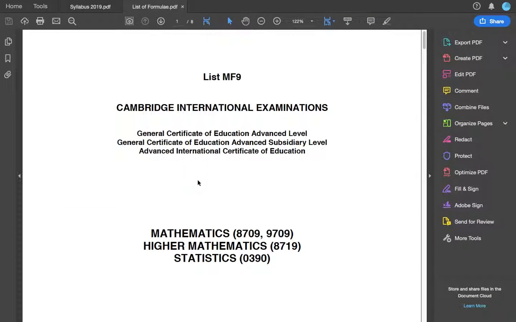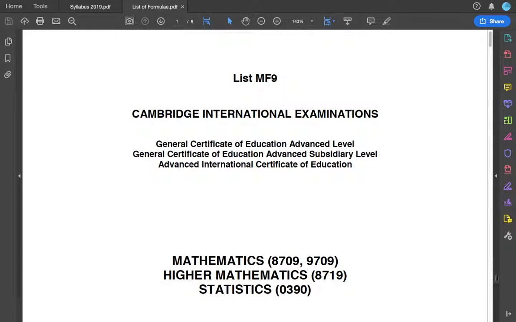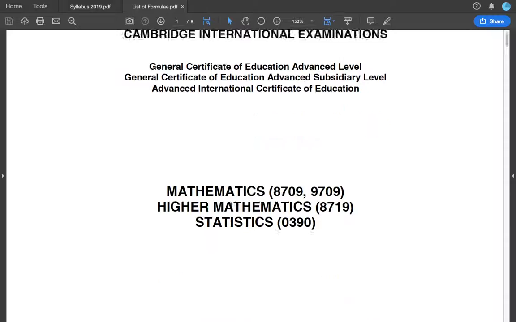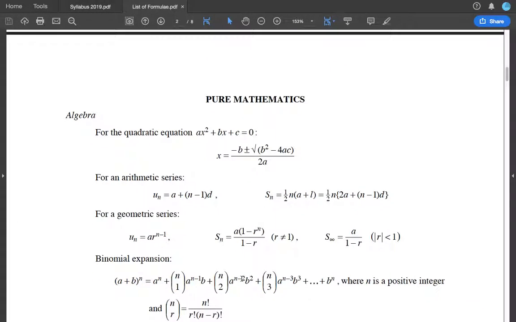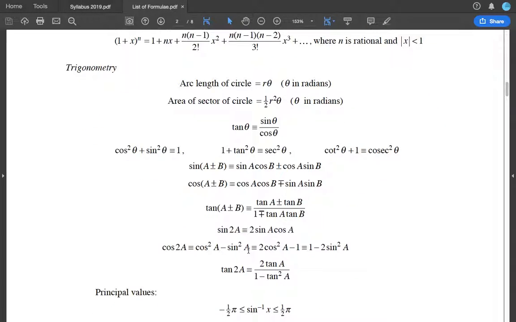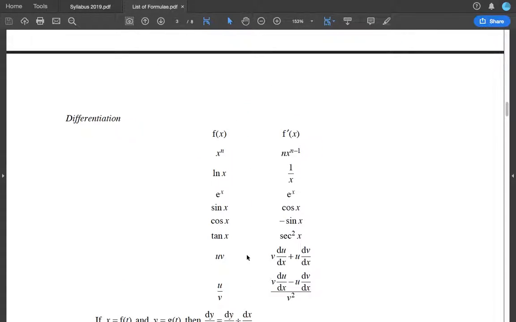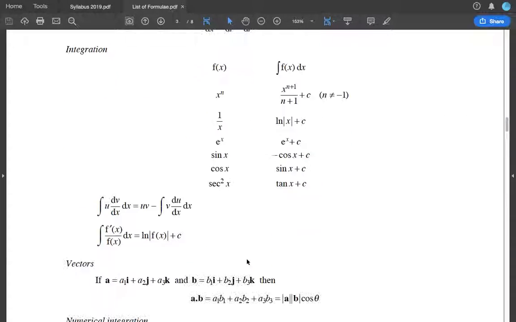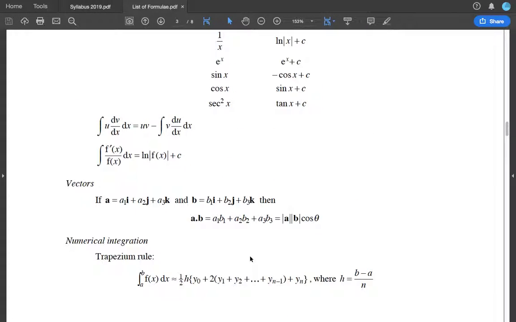Okay, so if I open the formula list, the MF9, so that's the official name for the list. So both of them are given here, and there you can see there are more than 1 identities, and the scalar product part is given here. Which one is it? Yeah, so this is if A and B are vectors. So you see, if A is this and B is this, the modulus here means the magnitude. So this is the scalar product.